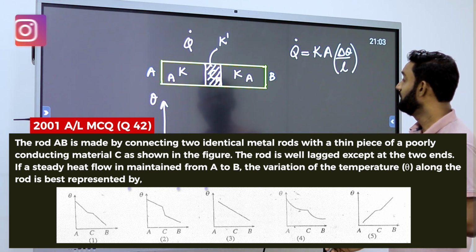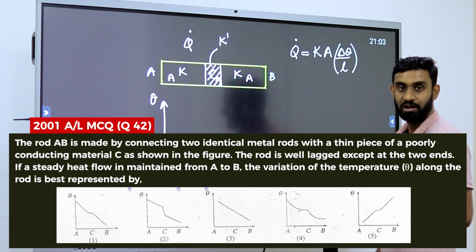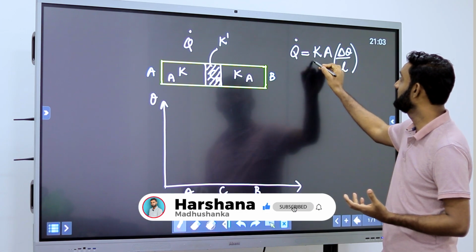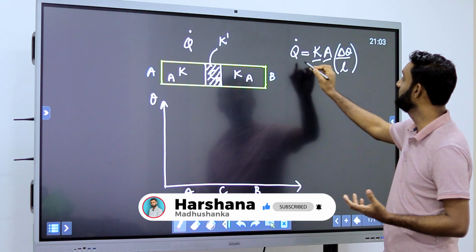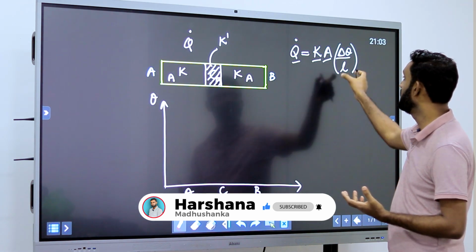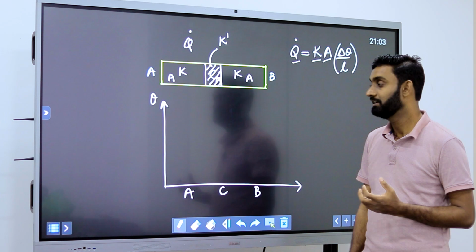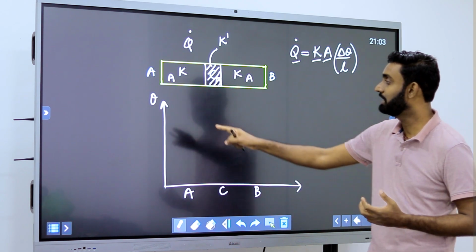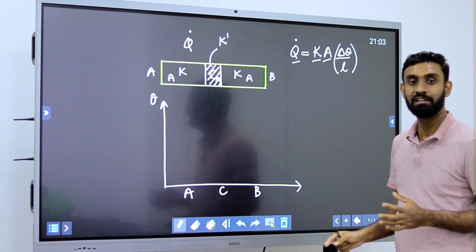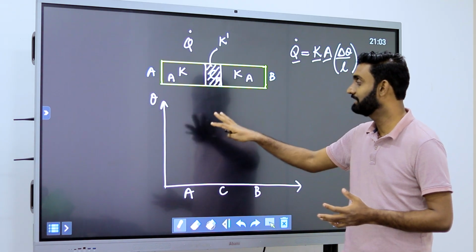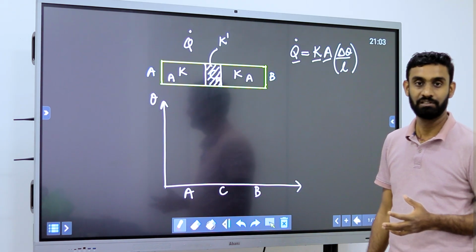Then if I consider A and B parts, I can consider K is the same, A is the same, Q dot is the same. Then we should have the same temperature gradient there. Then the temperature gradient gives us this is theta and this is the length. The temperature gradient is the gradient of this one, right?